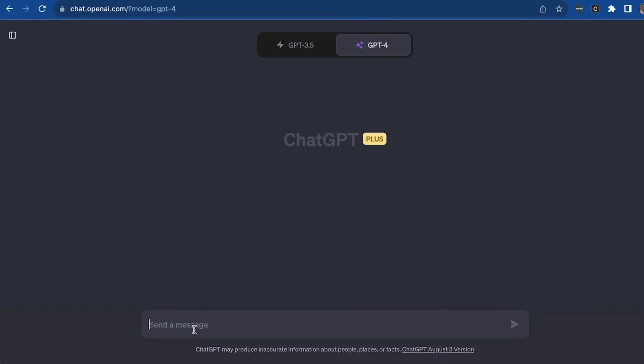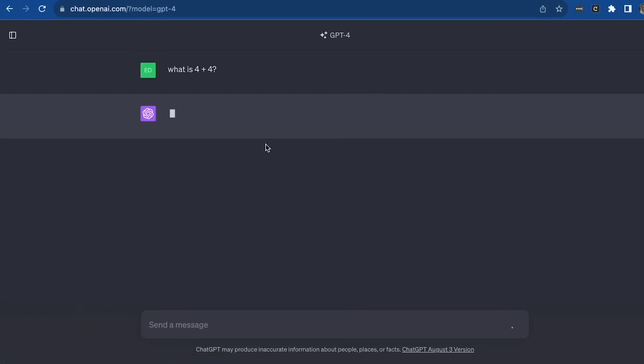Here, for example, what I can do is go ahead and ask any questions. So, what is 4 plus 4? Then hit send, and that will give me a response. So I'm now interacting with ChatGPT-4. On this occasion, I can actually build on the previous conversation.